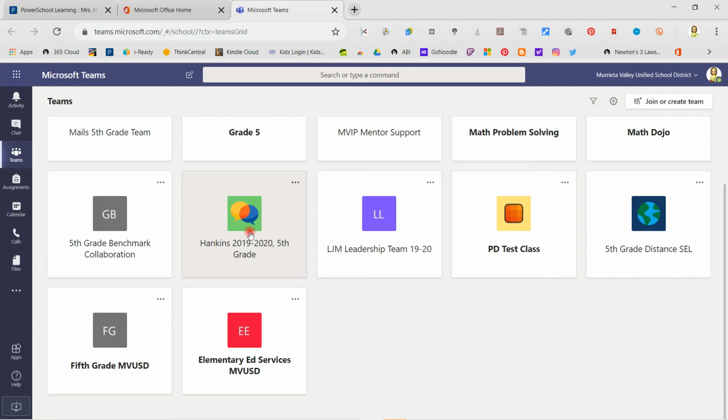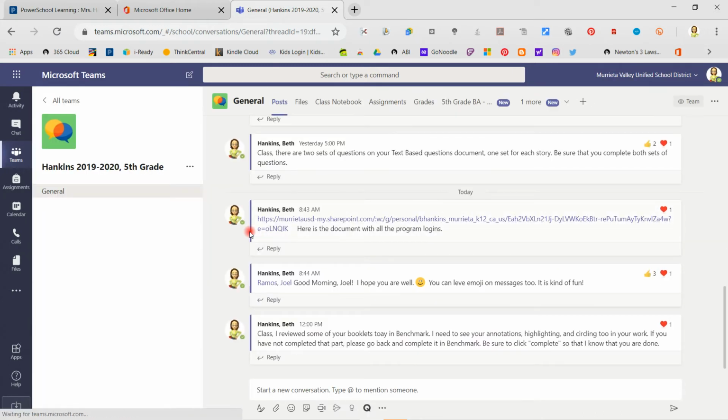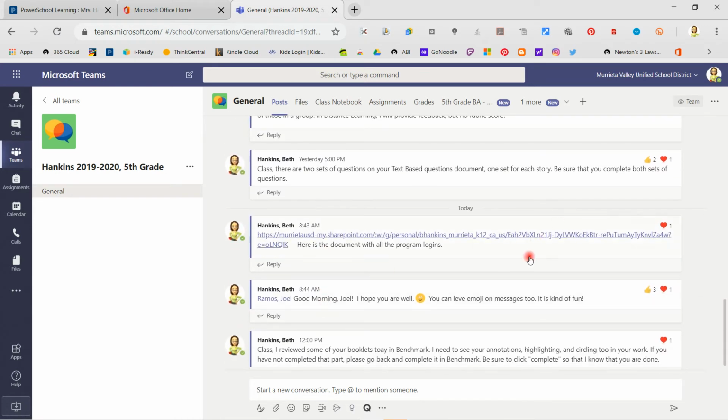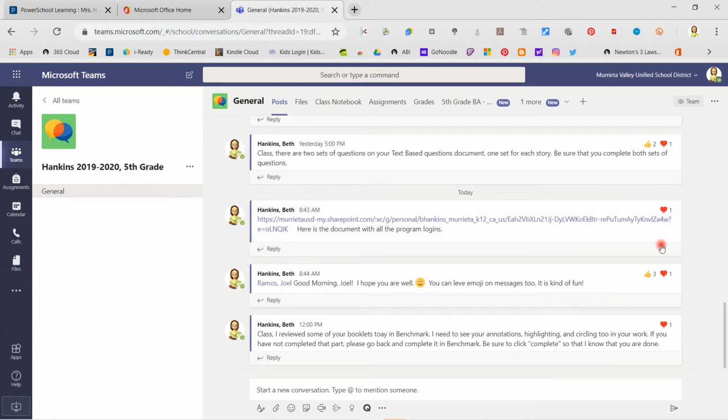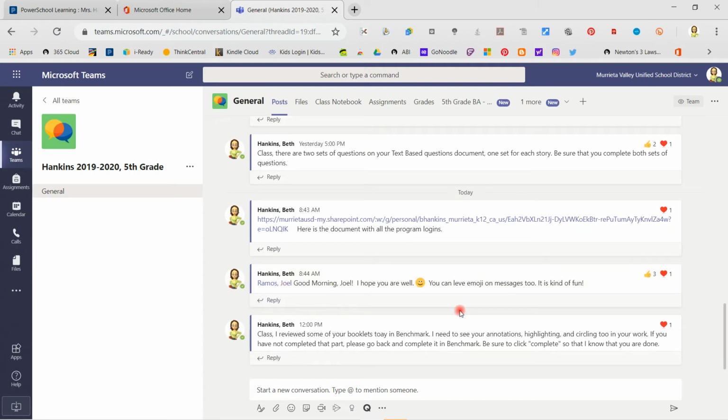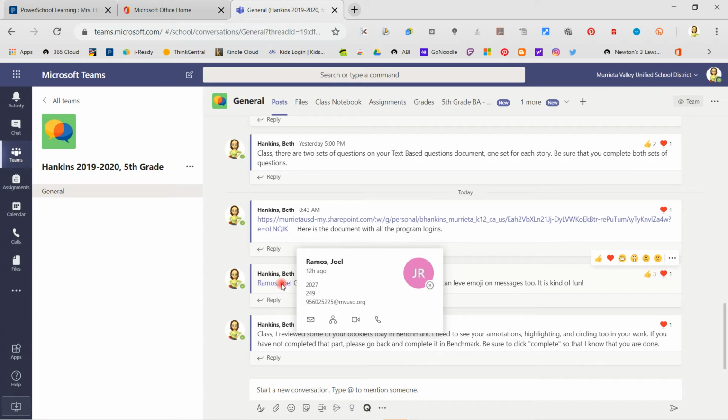We just click on it. And like I said, my internet is kind of slow sometimes. When I post in that, it shows right here. I can see that people have put little emojis here, and that's okay. There are all kinds of reactions that you can put there, and I can see them. I talked to Joel this morning, so Joel can see my post to him, because I put at Joel Ramos, so that's why his name is on there.